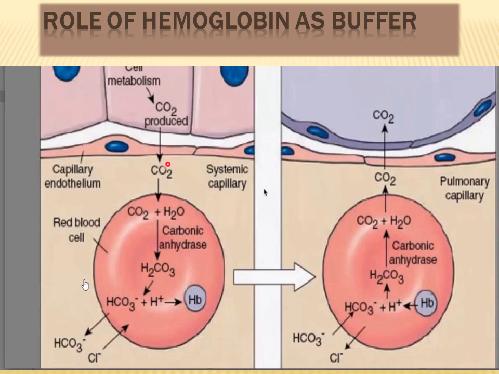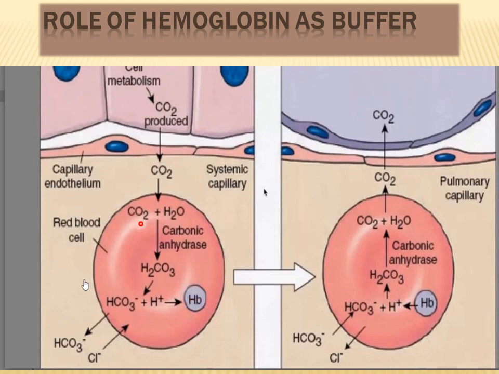So I am going to repeat once again what happens. Carbon dioxide being produced inside the body cells is going to enter the RBC, where it is going to convert into carbonic acid in the presence of carbonic anhydrase enzyme, and carbonic acid is going to dissociate into bicarbonate ion and hydrogen ions, and these hydrogen ions are going to be sequestered by hemoglobin present inside the red blood cells, and this hemoglobin is also going to combine directly with some of the carbon dioxide which entered the RBC to form carbaminohemoglobin.